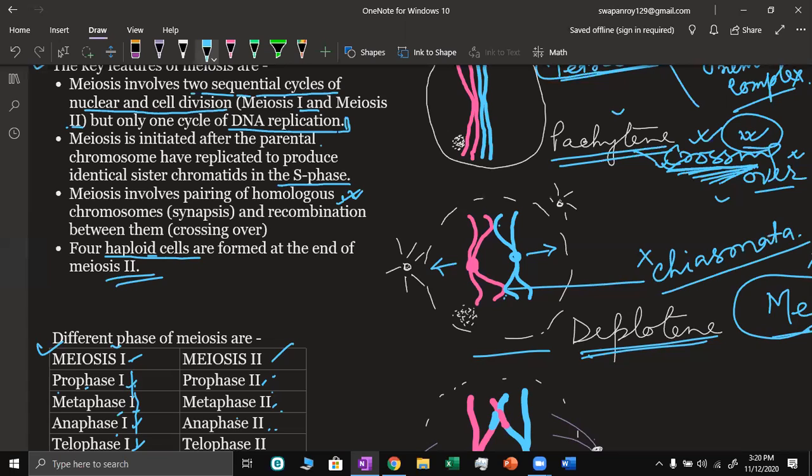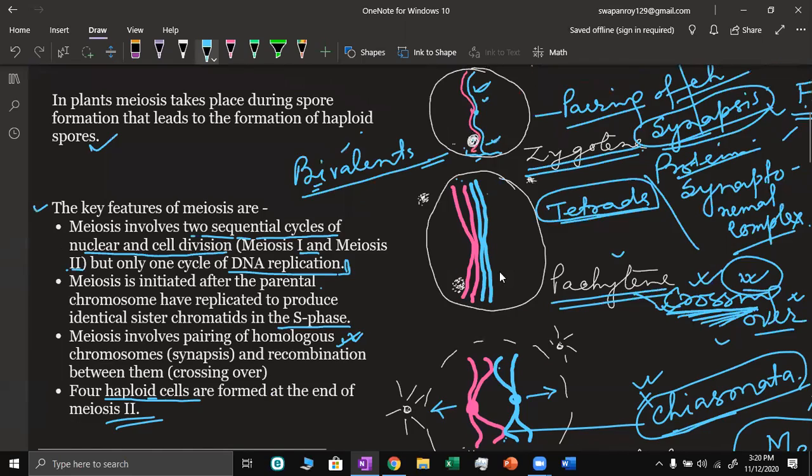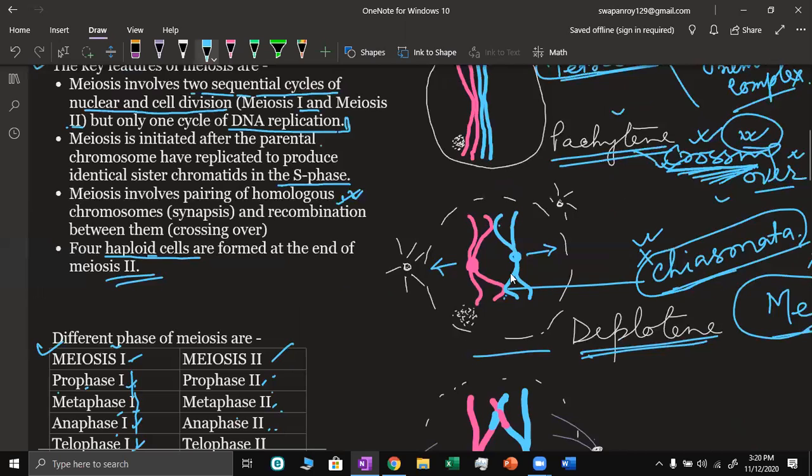So, chiasmata are the X-like, cross-like points which indicate the point of crossing over. And here you can see the chromosomes are again short and thicker. Okay, so this is diplotene.